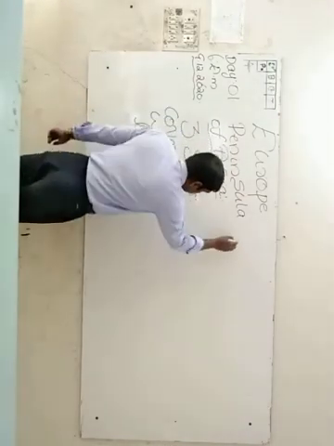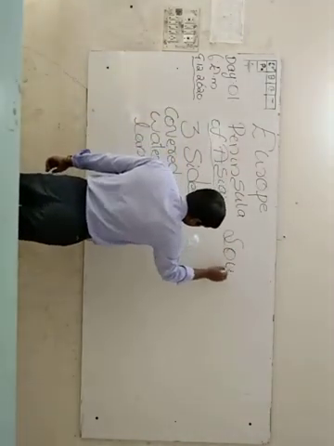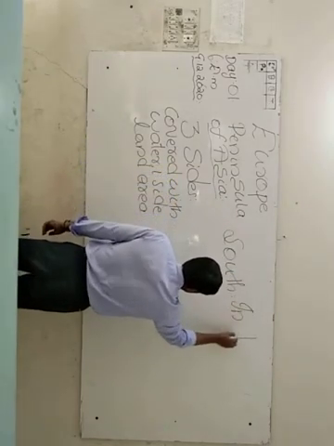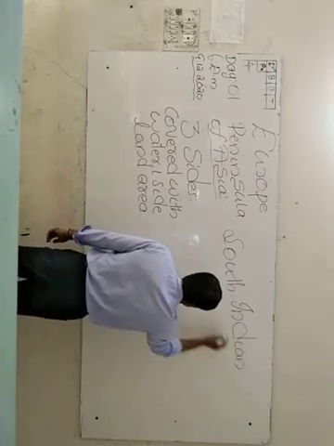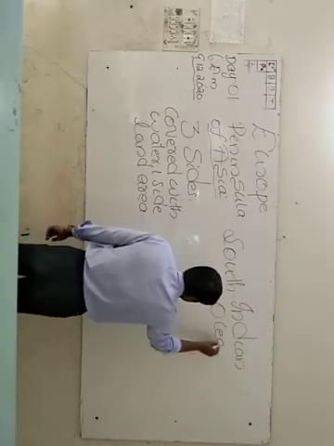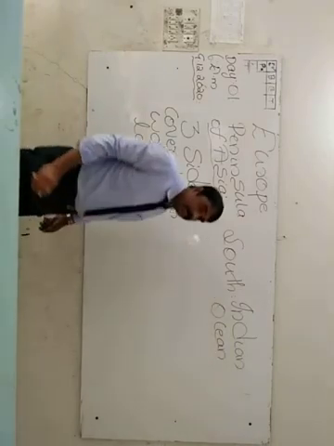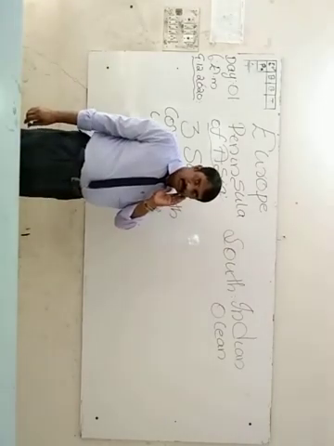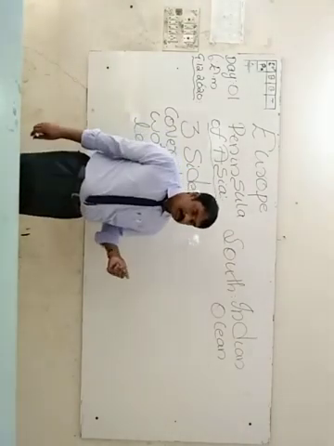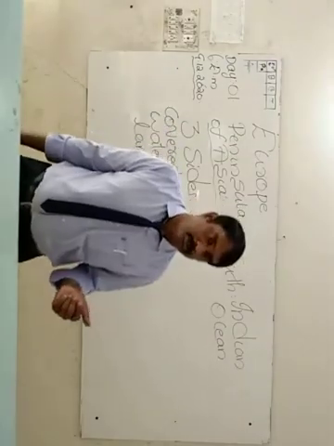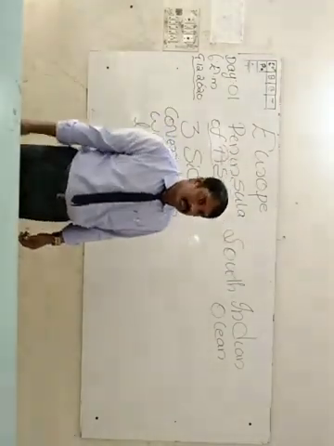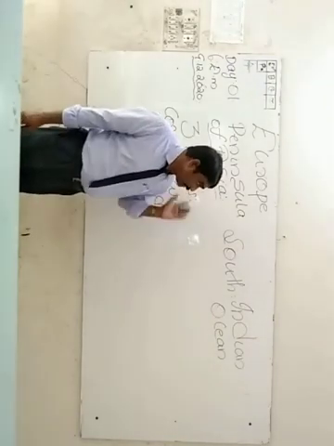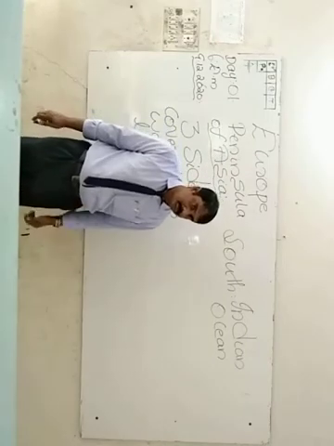That means, at the southern side of India, the Indian Ocean is there. The Indian Ocean is the southern boundary of India. So, at the southern side of India, the Indian Ocean is there.